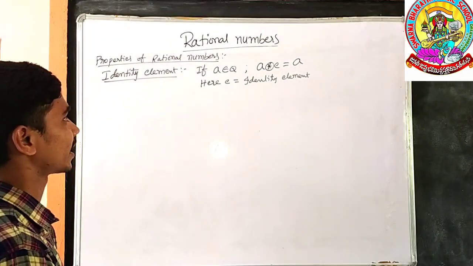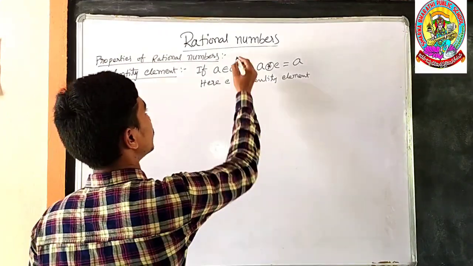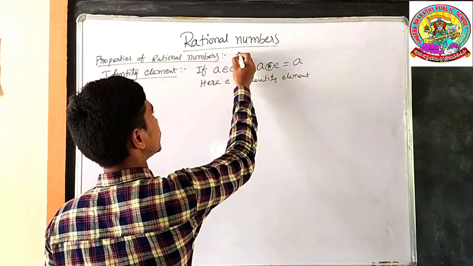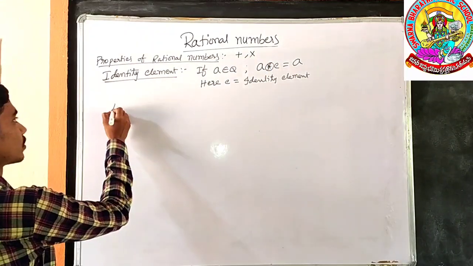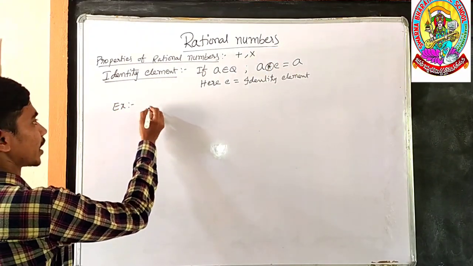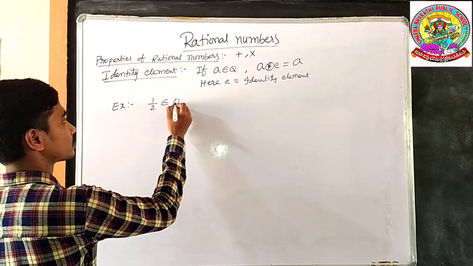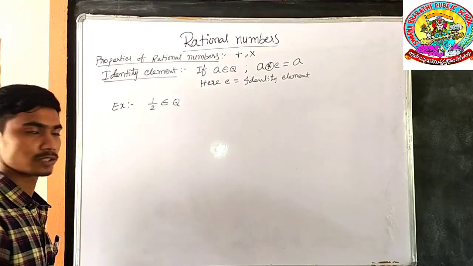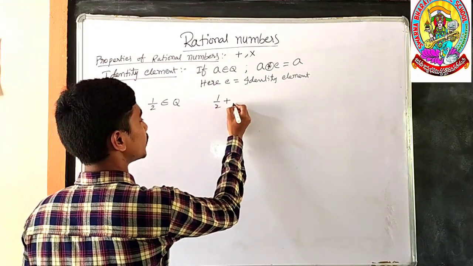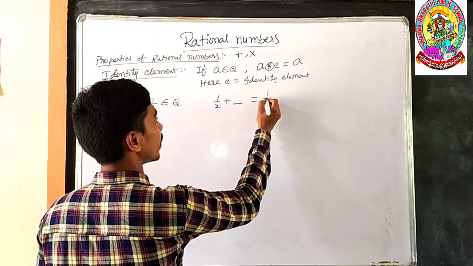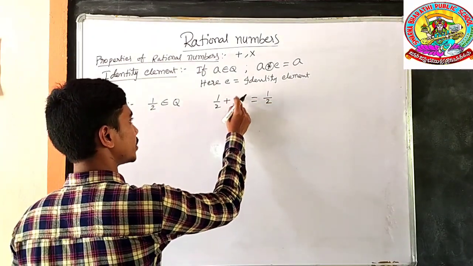So we shall check this identity element in rational numbers under addition and multiplication. For this we shall understand by an example. 1 by 2 belongs to the rational numbers. Under addition, what should be the identity element to get the same value?